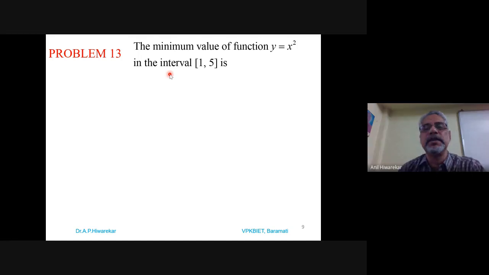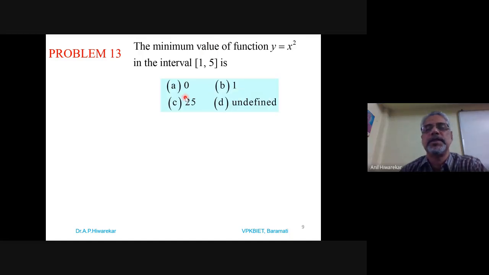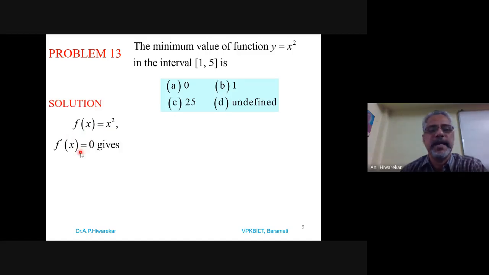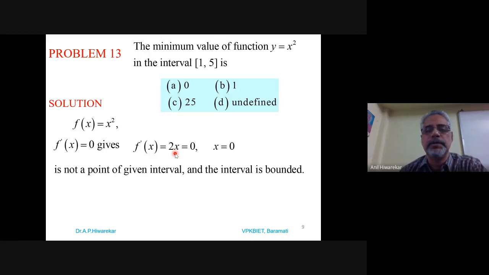The minimum value of the function y is equal to x square in the interval 1, 5 is, the options are A is 0, B is 1, C is 25, D is undefined. So we have to find the minimum value of this function. We have to follow the same procedure. f(x) is x square, then find its derivative and equate that to 0. So f dash of x is 2x, and by equating that to 0, we get x is equal to 0.